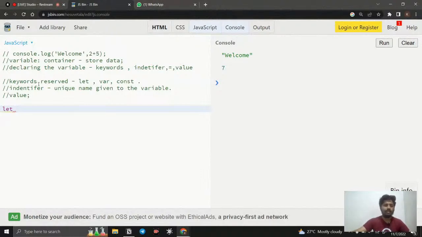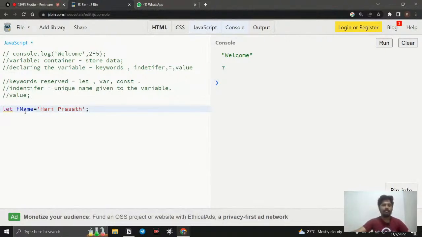Next, we need to give a unique name for the identifier. I'm just going to say first name, so I say fName. It is a short form of first name, and I just say equal to. Now what has happened is, if I say let fName, a container, a box, is created in our memory space. And here I give something like my name.